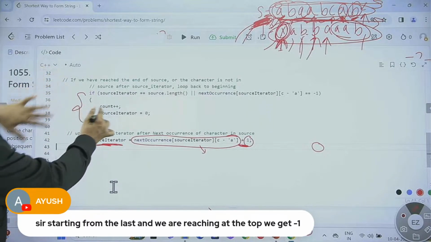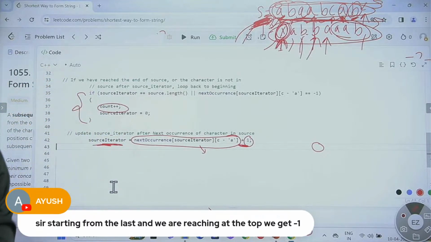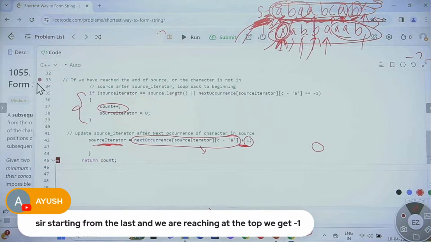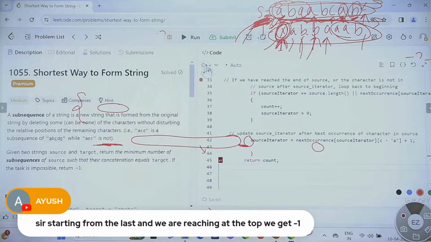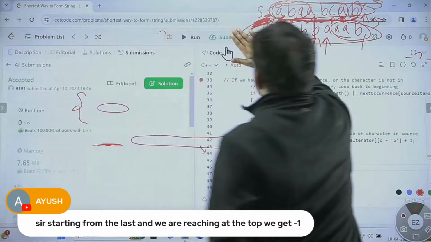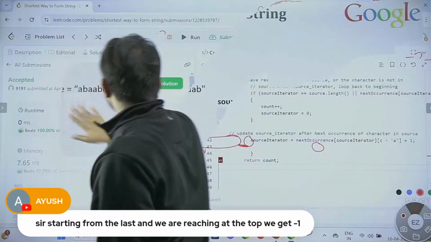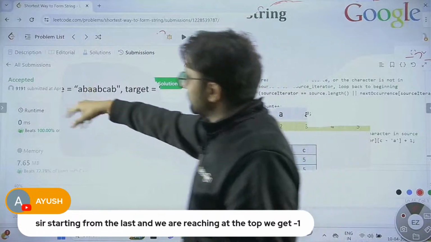After that, you can return the count. Let me finish it and return the count. Here, just returning the count. Now we can submit this code. Let me submit it. And yes, this is working very fine.